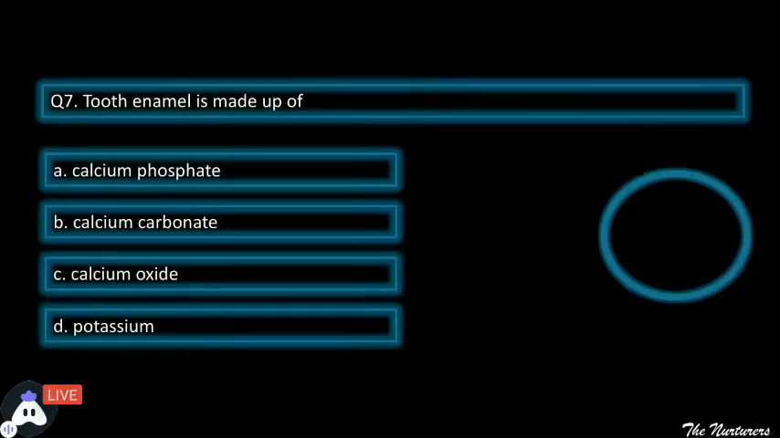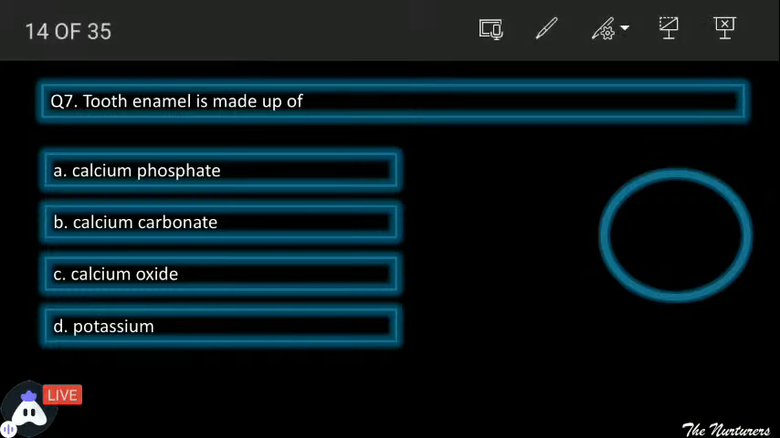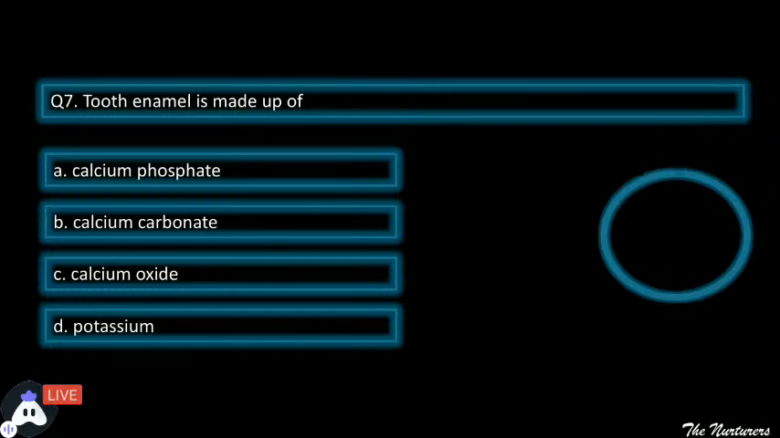Moving ahead, tooth enamel. Our tooth enamel is made up of. Since I am asking some direct questions, which are important too. So the first option is calcium phosphate. The second one is calcium carbonate, followed by the third one, calcium oxide, और D is potassium. आपको बताना है कि जो tooth enamel है वो किसका बना हुआ है out of these four. Great.